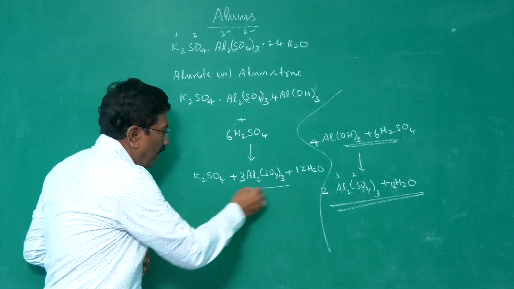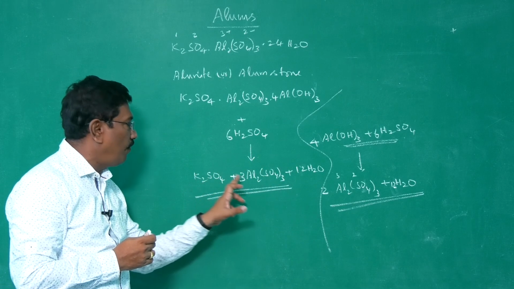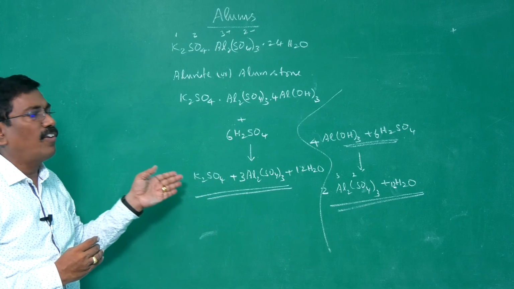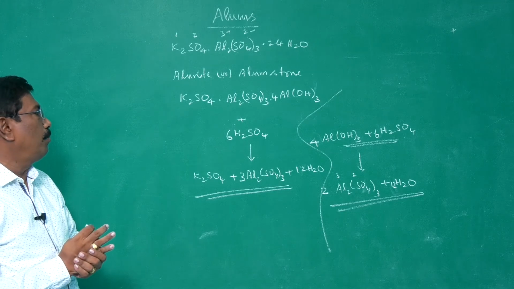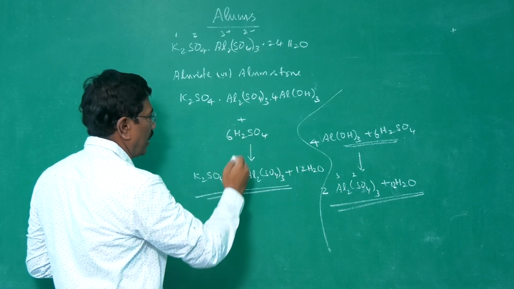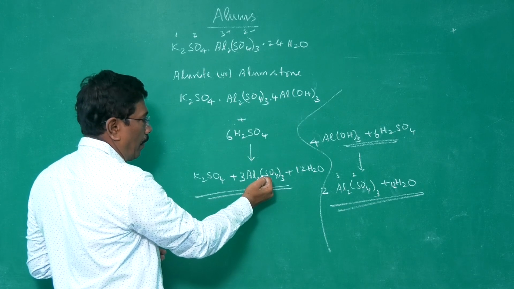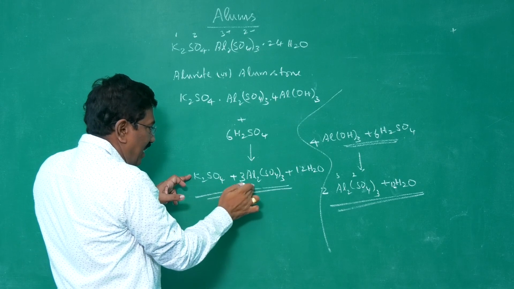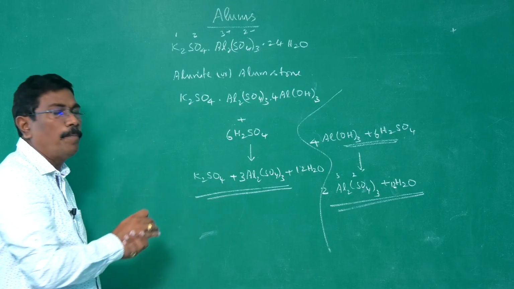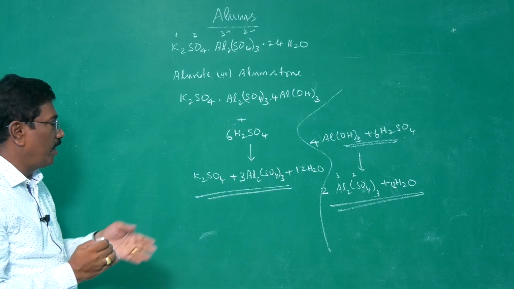Now here in this product we have water, but more proportion of aluminum sulfate. Here we have added excess of sulfuric acid so that all the aluminum hydroxide is neutralized to give aluminum sulfate. Now aluminum sulfate is in excess. We need more potassium sulfate, and therefore we need to add calculated quantity of potassium sulfate into the solution,